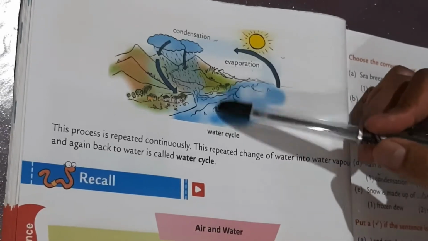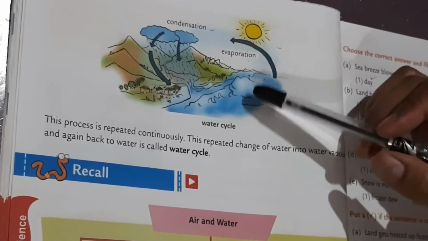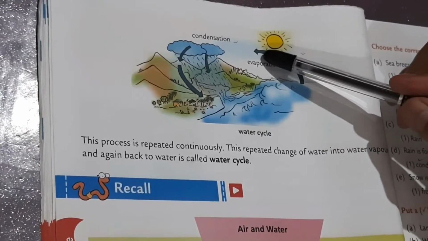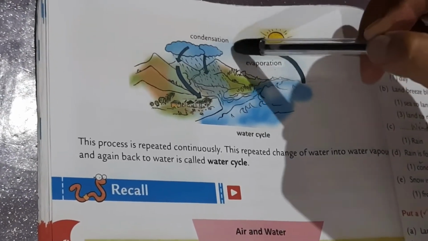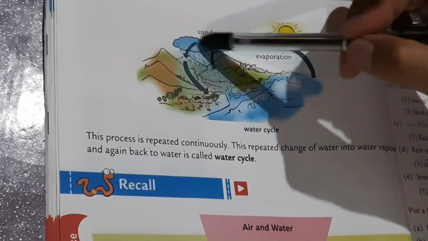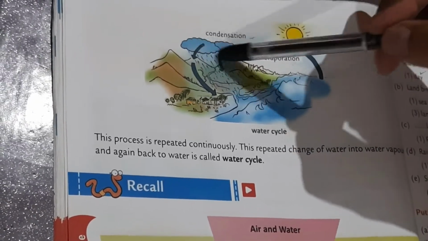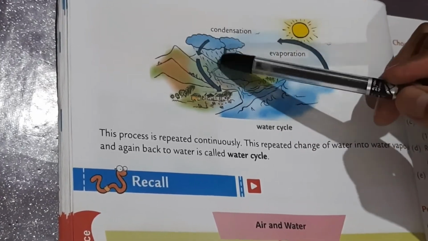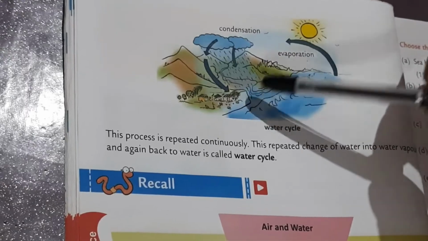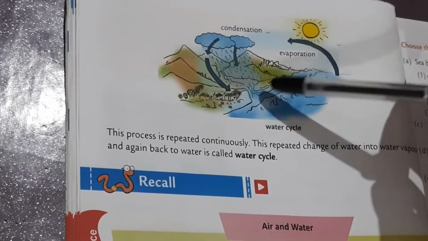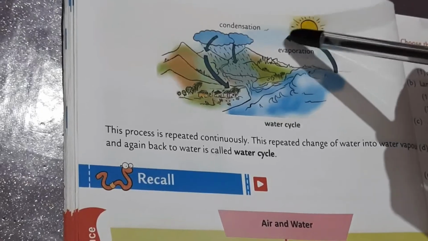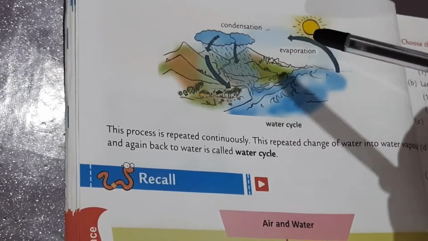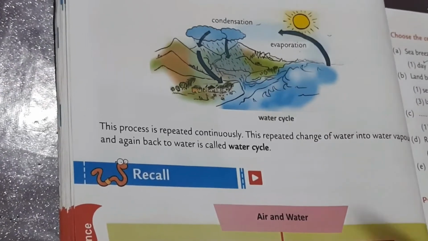Now look at this picture, water cycle. Water in water bodies rises up, that means evaporates, and then it goes up into the cloud, and then condensation takes place. Then when the clouds are too heavy, it falls down as rain. Then this rain goes into water bodies like lakes, seas, oceans, and then the water vapor rises up, then evaporation takes place. It is like this. It is a circle repeated continuously. This is called water cycle.